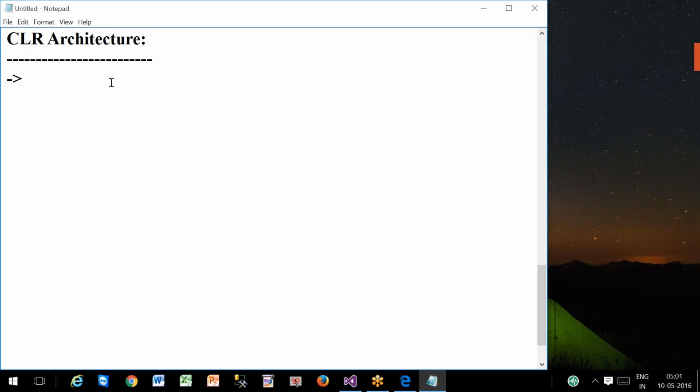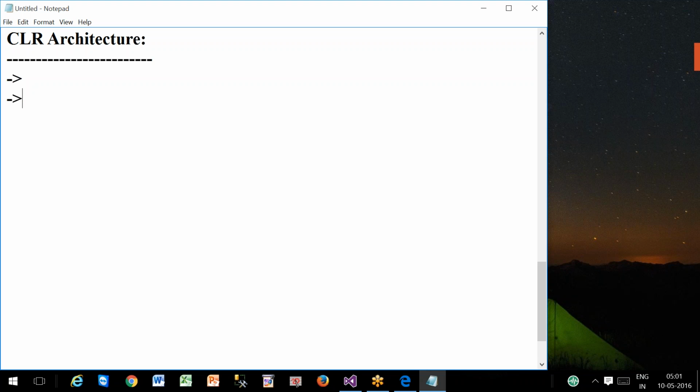Now coming to the CLR architecture, what is the CLR? It's the Common Language Runtime. It is the .NET execution engine. The role of the CLR is executing the applications.